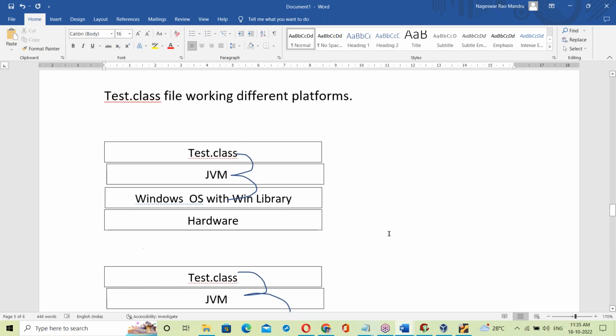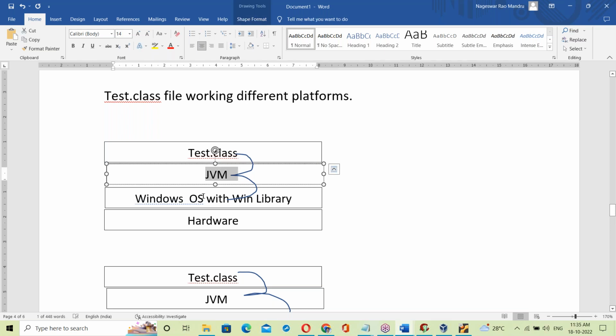Now about JDK software. Since the JVM is OS dependent, when installing the JDK on Windows OS, that JDK must have the Windows JVM.